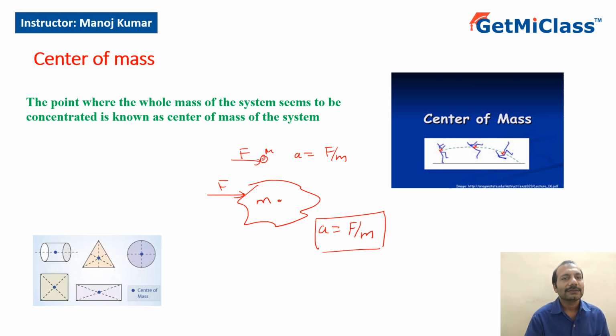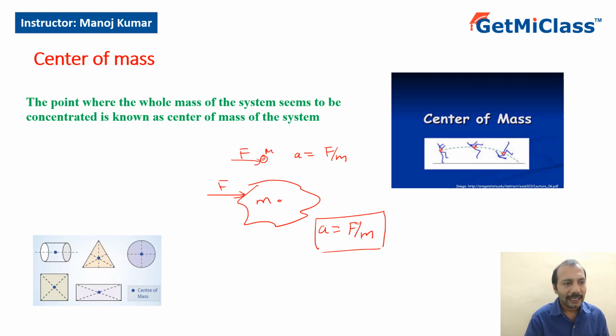When we talk about center of mass, you can see the picture here, there is a person jumping. If I throw a stone, it's a point mass, we know that it goes in a parabolic path. When a person jumps, not every part of the body goes in a parabolic path, but the center of mass will definitely go in a parabolic path. So what is center of mass? Center of mass is the point where the whole mass of the body seems to be concentrated.